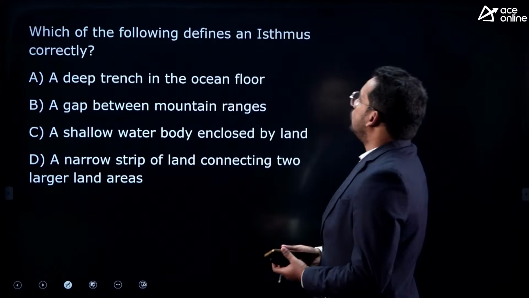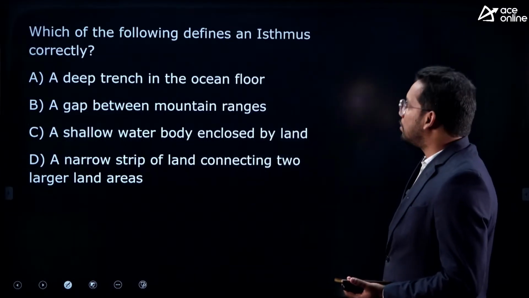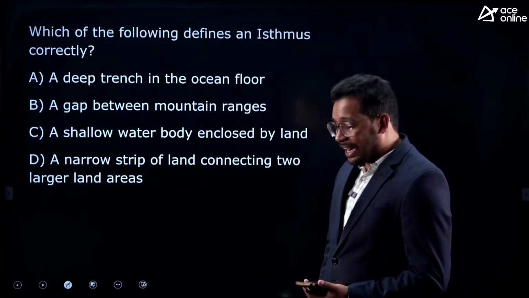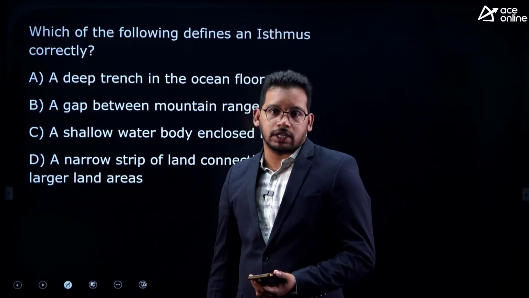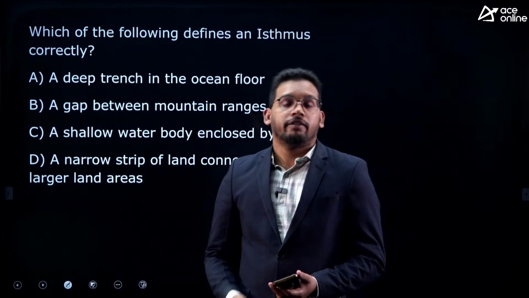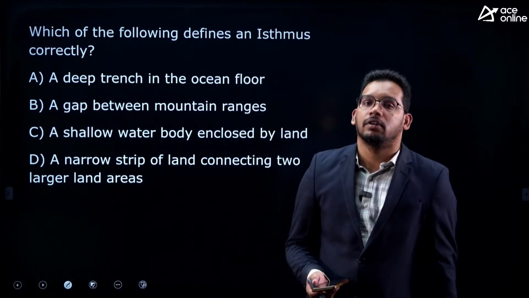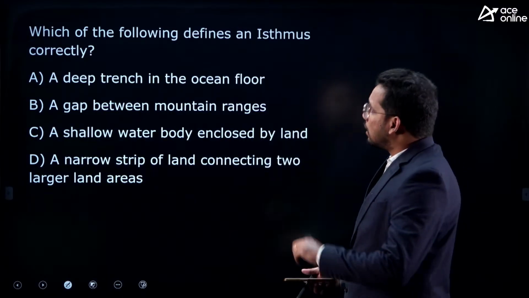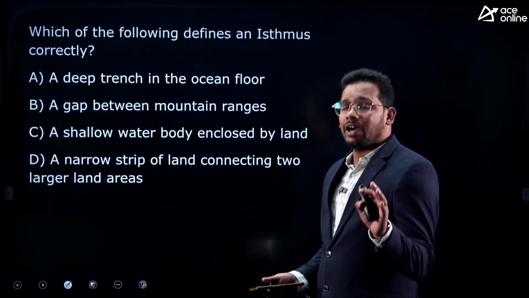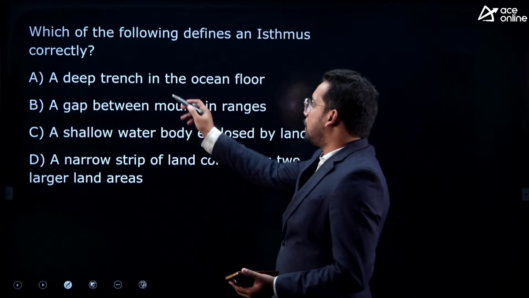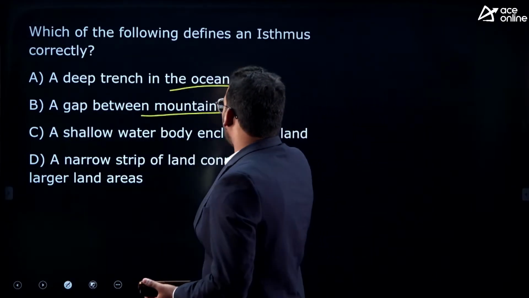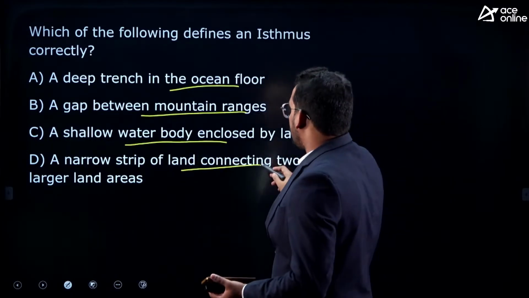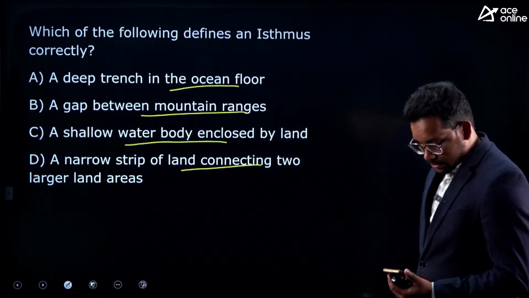Next, which of the following defines an isthmus correctly? We have discussed a lot of landforms in the ocean. Strait we have discussed, isthmus we have discussed. We have also discussed the bay, gulf, island, peninsula, a number of landforms. Now they are asking you to define what an isthmus is. A deep trench in the ocean floor, a gap between mountain ranges, a shallow water body enclosed by the land, a narrow strip of land connecting two large land areas.